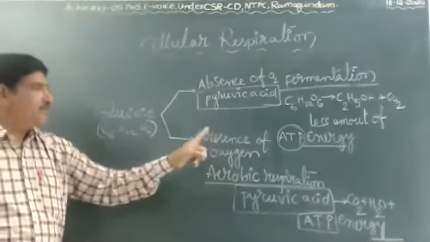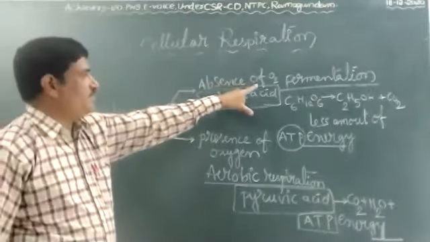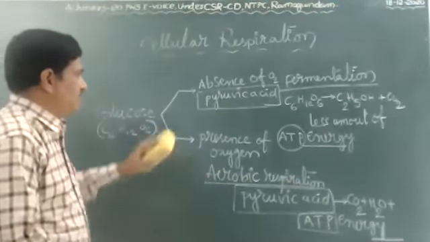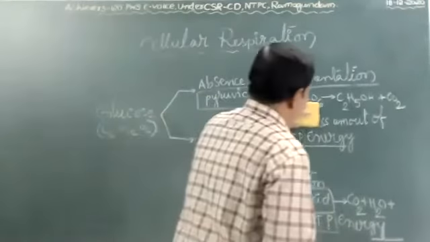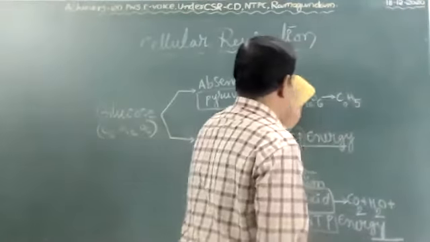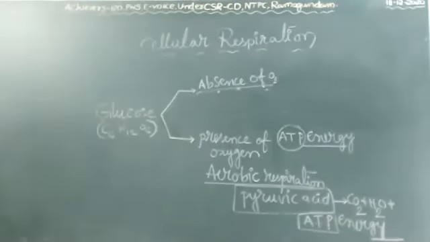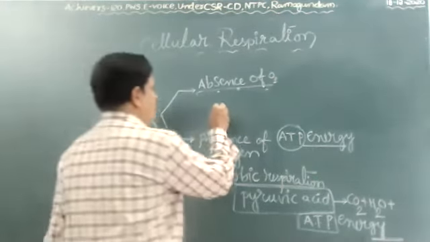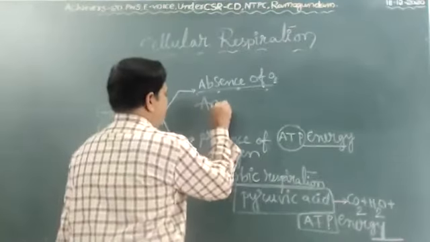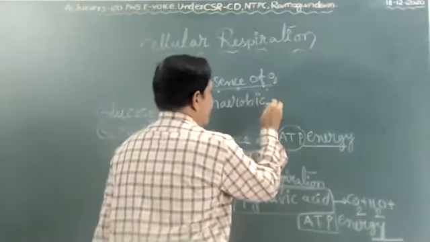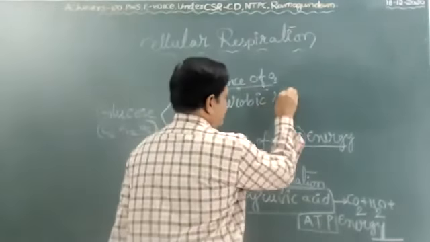Okay children, this is the absence of oxygen, and this is the presence of oxygen. One more thing: in the absence of oxygen, anaerobic respiration occurs.